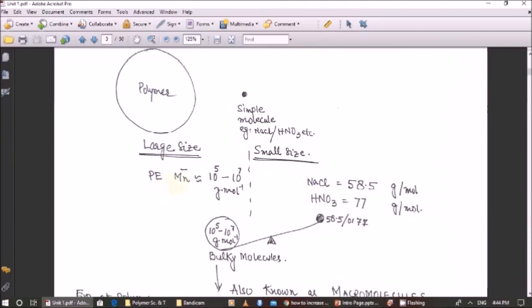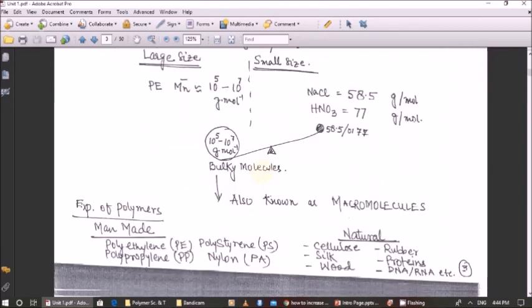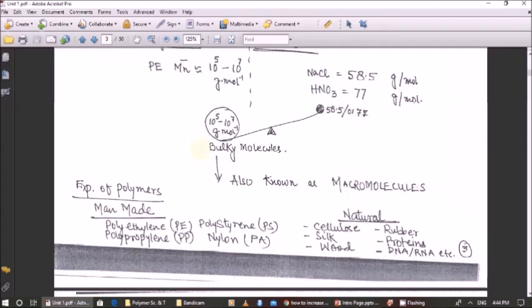Whereas in case of polymer, the typical average molecular weight is somewhere between 10 to the power 5 and 10 to the power 7 gram per mole. So they are much bigger molecules as compared to small molecular compounds like NaCl, water, HNO3, etc. So polymers are much bulkier molecules, much bigger molecules, and sometimes they are known as macromolecules. Here macro means bigger, micro means smaller.